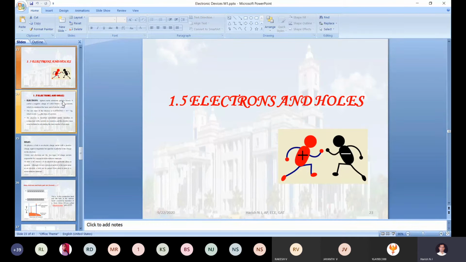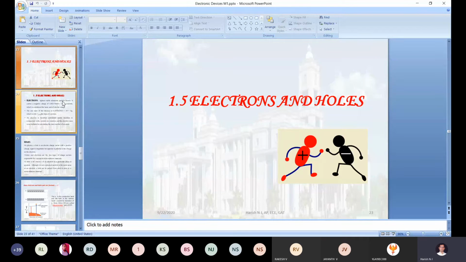Out of 107 elements in your periodic table, few semiconducting elements are there. Out of those, what elements are you going to choose? Based on that energy gap, it will be decided. Now only I read out.